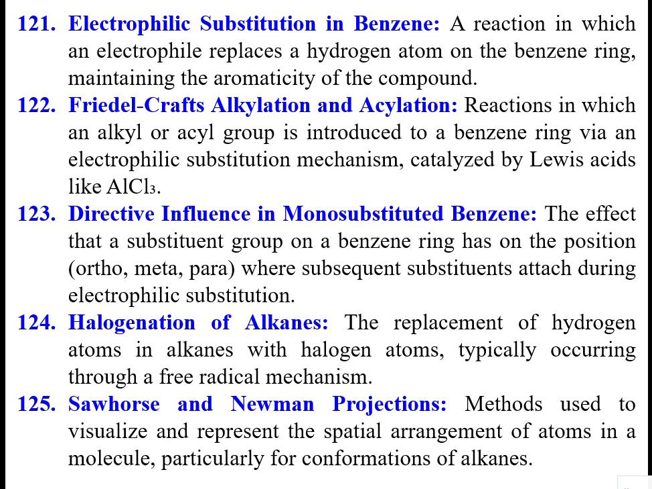C6H6. It's a benzene ring, because it's like a ring, maintaining the aromaticity of the compound. Aromaticity means smell. It gives us a smell. Almost all the cyclic compounds will give some smell. That's why they are called aromatic compounds, cyclic compounds, in other words.